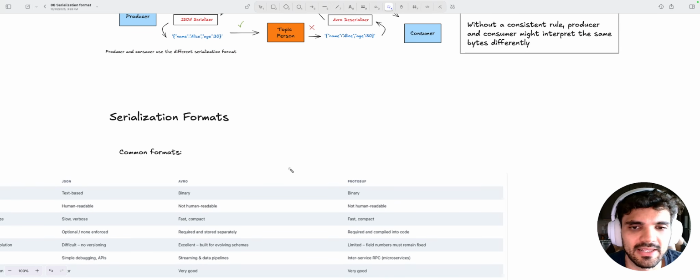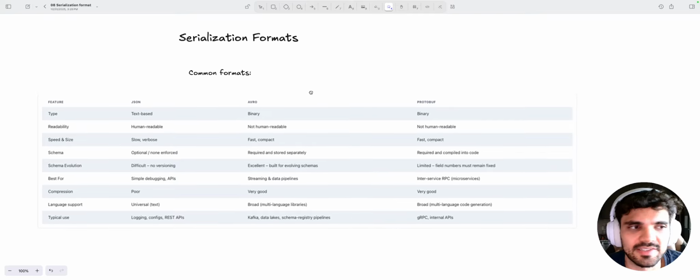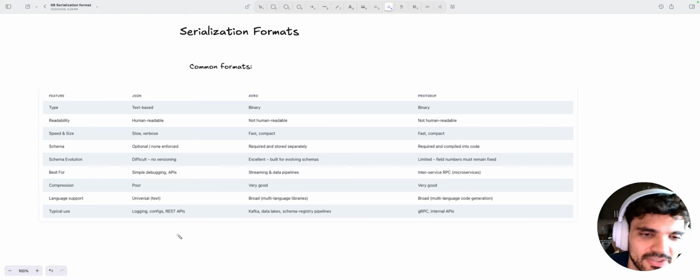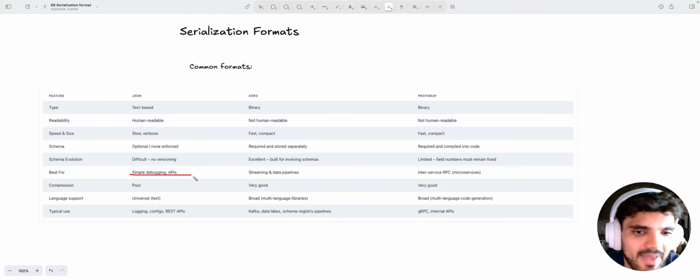Speaking of those, here are some common serialization formats that we use. JSON is text-based, very human-readable, slow and verbose, and it has some characteristics like being very difficult to do schema evolution. We're going to take a look at this later. It's best for simple debugging and APIs. It has poor compression and things like this.